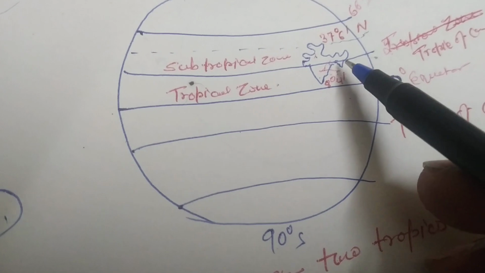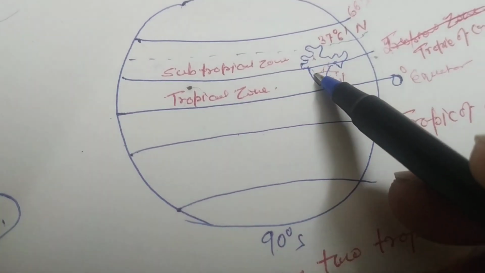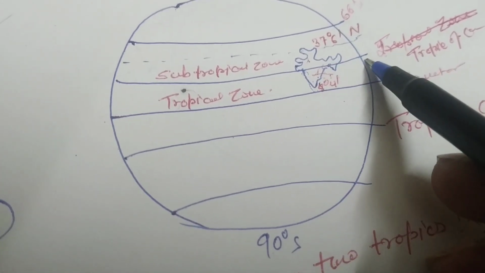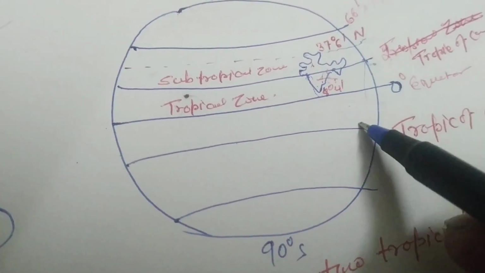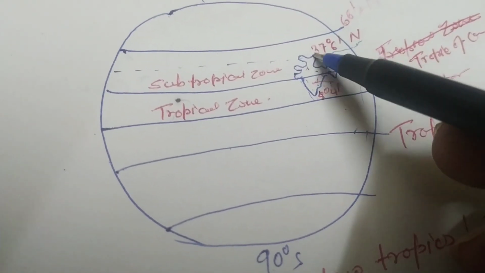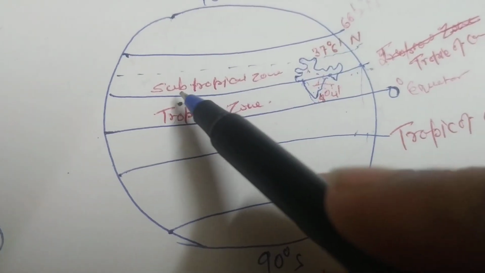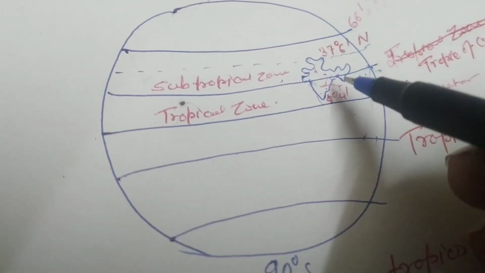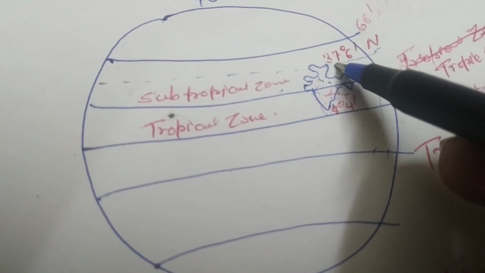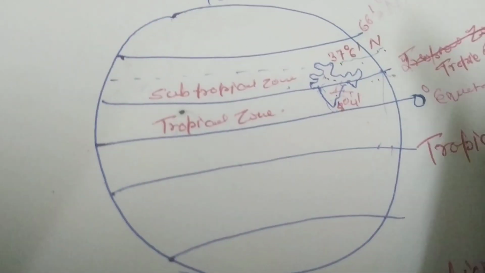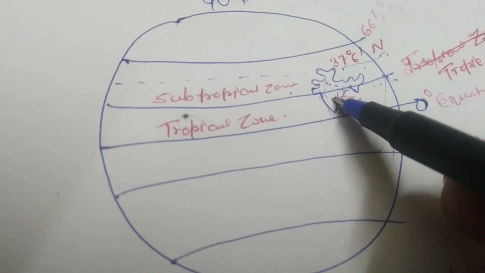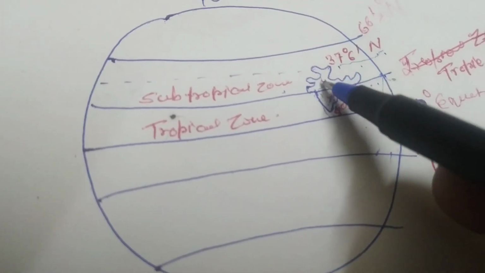So we can say that the lower portion, the tapering portion, the peninsular region, lies in the tropical zone, the area between two tropics, and the northern portion lies in the warm temperate zone, which is known as subtropical zone. See the extent of India, 37 degree 6 minute north. So we can say that India lies in the tropical and subtropical zone.